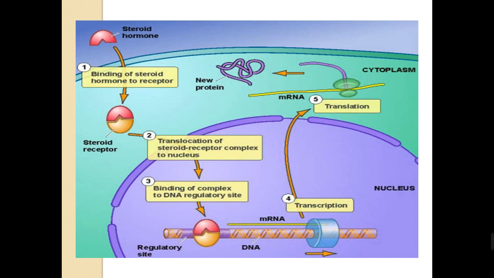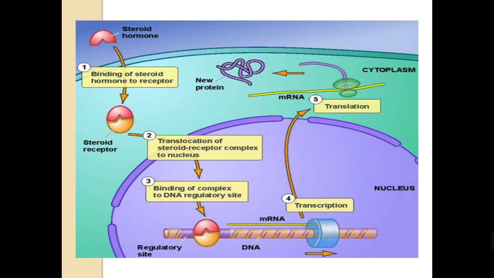This will lead to a translocation of the steroid receptor complex to the nucleus, binding of this complex to the DNA regulatory sites, transcription and translation through the messenger RNA, and formation of a new protein.